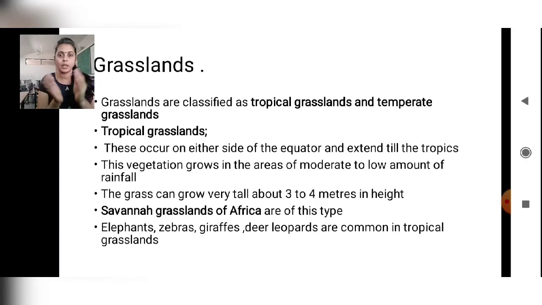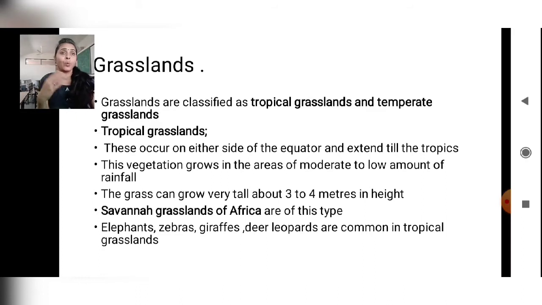If you see the globe, equator 0 degree, either side, towards the north or the south, and extends up to the tropics, Tropic of Cancer and Tropic of Capricorn. This vegetation grows in the areas of moderate to low amount of rainfall. So, rainfall is moderate to low, not too much, not too little. The grass can grow very tall, about 3 to 4 meters in height.